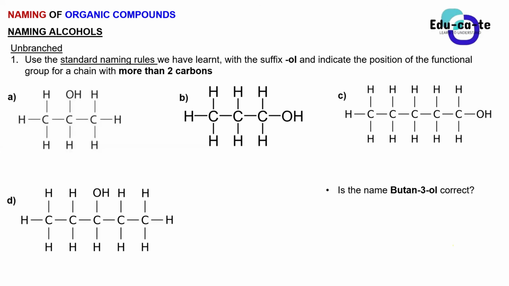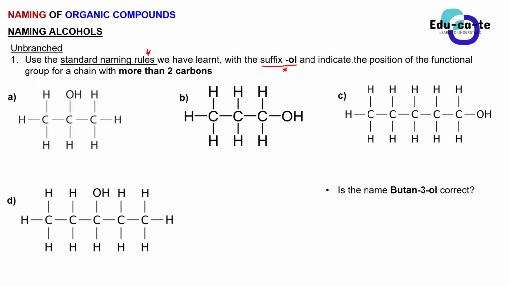But now, what we're interested in is to name these alcohols. So we're just going to start with the naming of the unbranched alcohols, guys. They don't have any branch, any methyl group, or any other substituents. It's just a simple straight chain alcohol. To name these, very simple: you use the standard IUPAC naming rules. The root name, the suffix. The suffix for alcohols is going to be "ol". So the name of an alcohol must end with an "ol" at the end. Not with an "anol", guys. It's an "ol" at the end.